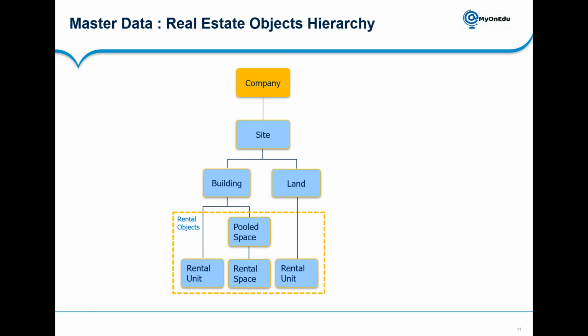So posting, let's say if you are saying cost center is account assignment, right? Where you can do the posting. Similarly, if I'm understanding from the maintenance perspective, order is my account assignment where you can do the posting. WBS is account assignment object. Similarly, here rental unit is account assignment where I can do the postings. Perfect. Yeah.